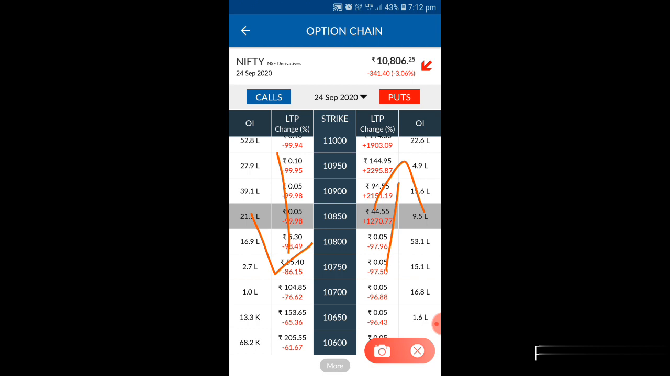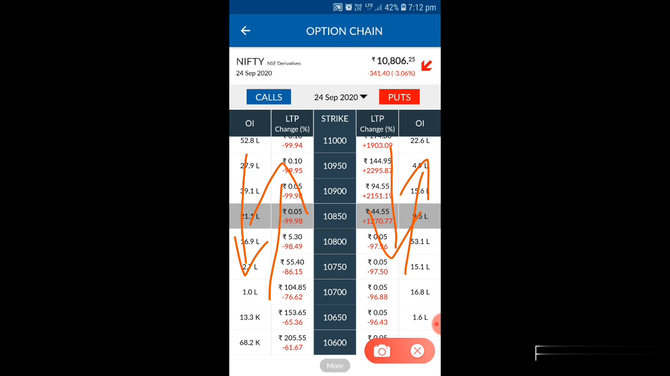Whenever the market is up, the C side will be going up and the P side will be coming down. And in the same way, if the market is negative, the P side will be going up and the C side will be coming down. So this is the basics of call option and put option.